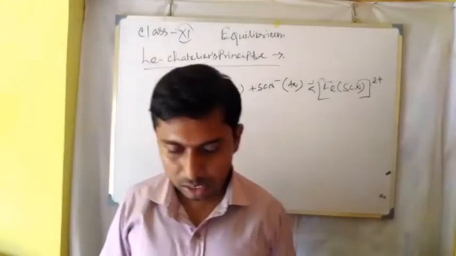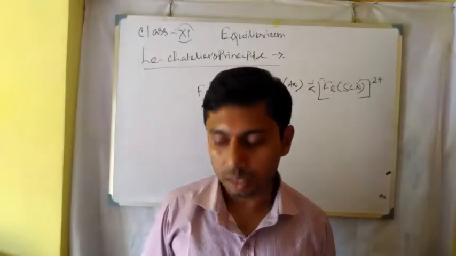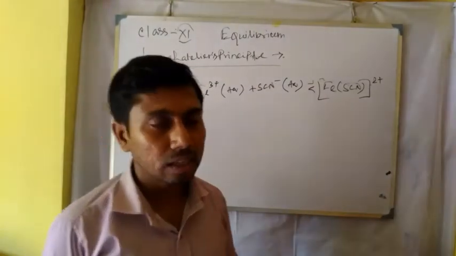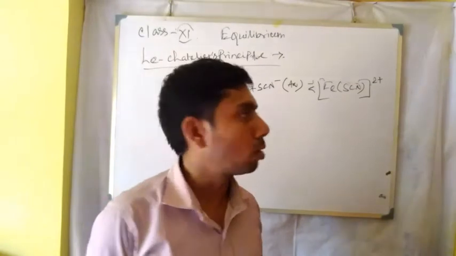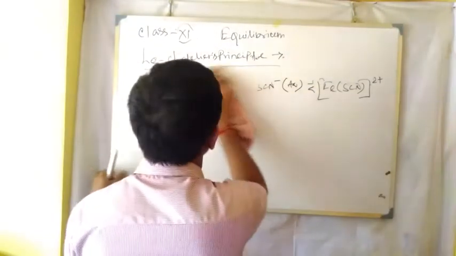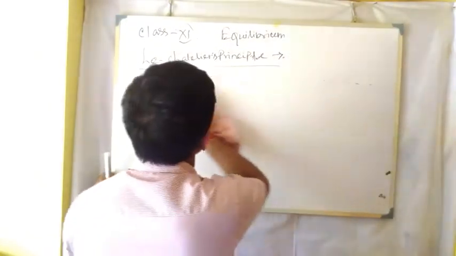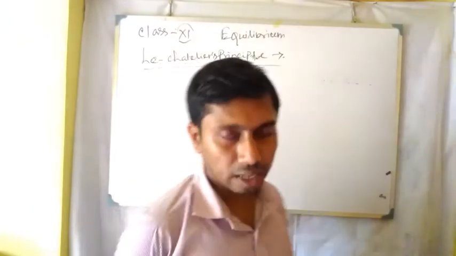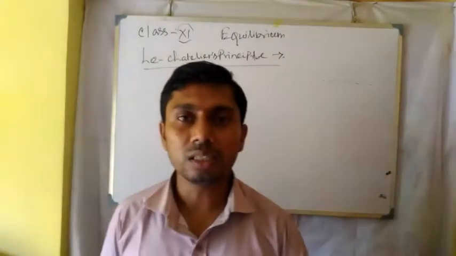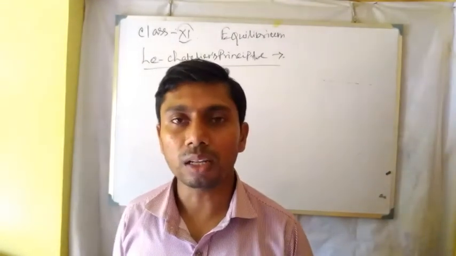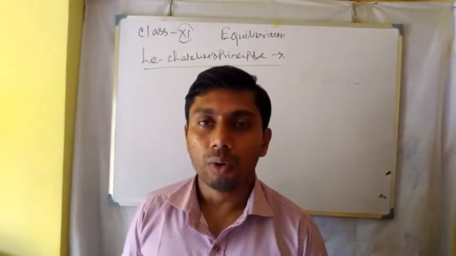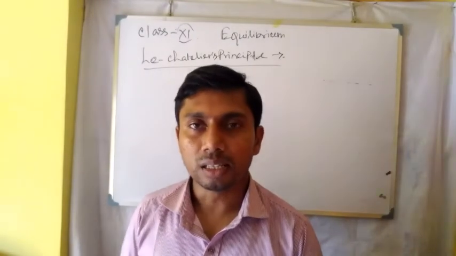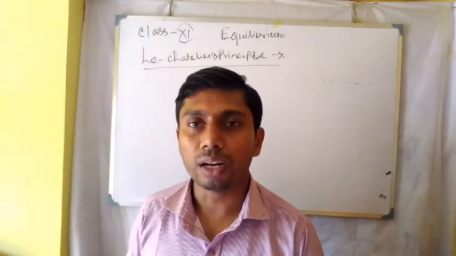Next is the change in temperature. The second condition is when the reaction evolves heat. When a reaction evolves heat, it is an exothermic reaction, and when heat energy is required for the reaction to occur, it is an endothermic reaction. So there are two cases, exothermic and endothermic.